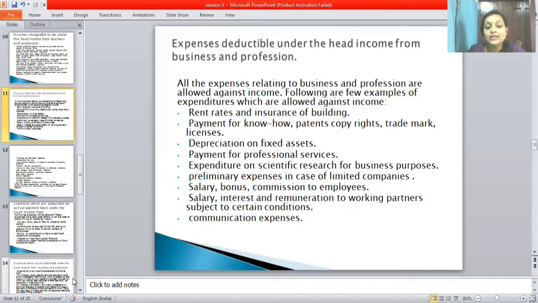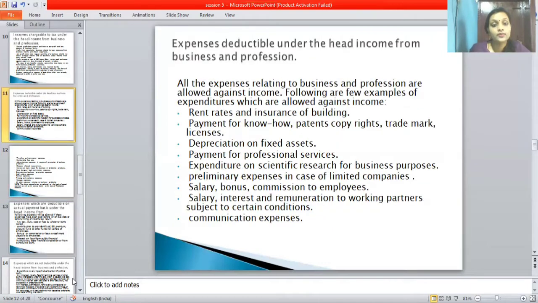Next one is salaries, bonus, commissions to employees. This is all related to the employees. Next one is salary, interest, and remuneration to working partners subject to certain conditions. The last point is communication expenses. From here, these come under the deductible expenses.